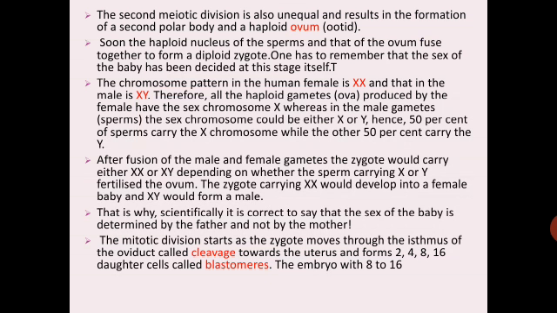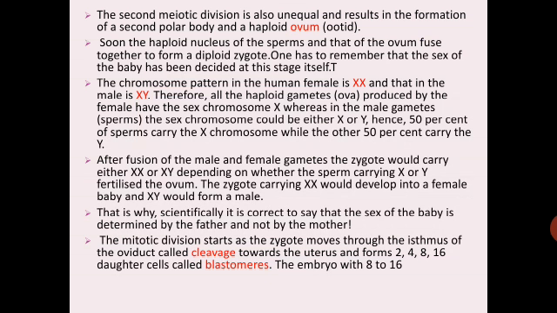The chromosome pattern in the human female is XX and that of the male is XY. Therefore, all the haploid gametes produced by the female have the sex chromosome X, whereas in the male gametes, that is the sperms, the sex chromosome could be either X or Y. So in males it will be either X or Y, whereas in the female it is XX. Hence 50% of sperms carry the X chromosome while the other 50% carry the Y.